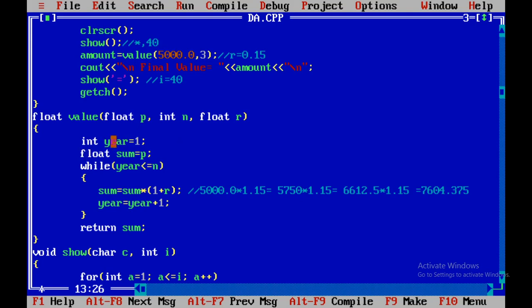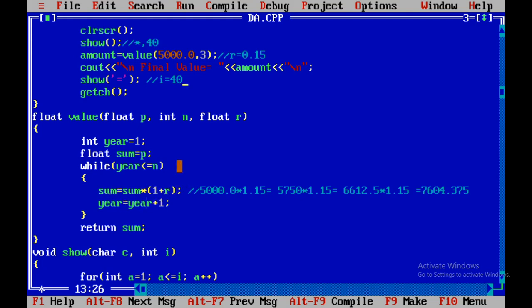Here the required variables we have declared. Let us consider year of type integer having value 1. Float sum equals, I am assigning the value of p here. We are creating one loop, while year less than n, that means for n number of years we have to calculate the rate of interest and as per that the maturity amount. So sum equals sum into 1 plus r, year equals year plus 1.